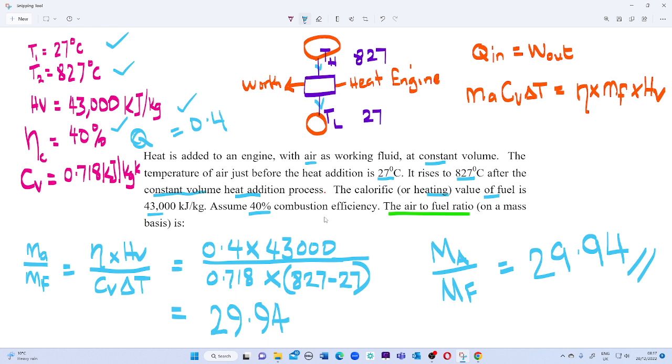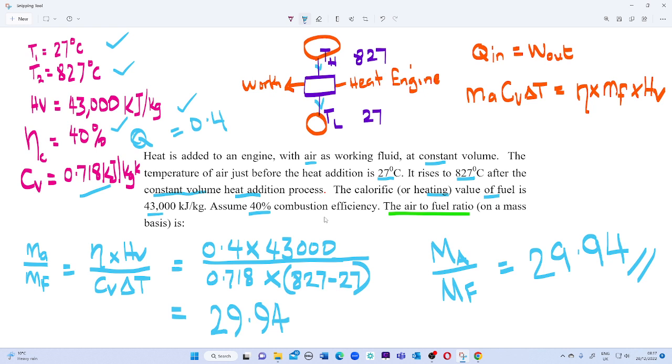Now, our constant volume specific heat for our gas is 0.18 kilojoule per kilogram Kelvin, that is Cv. Don't let us forget we are dealing with an ideal gas.